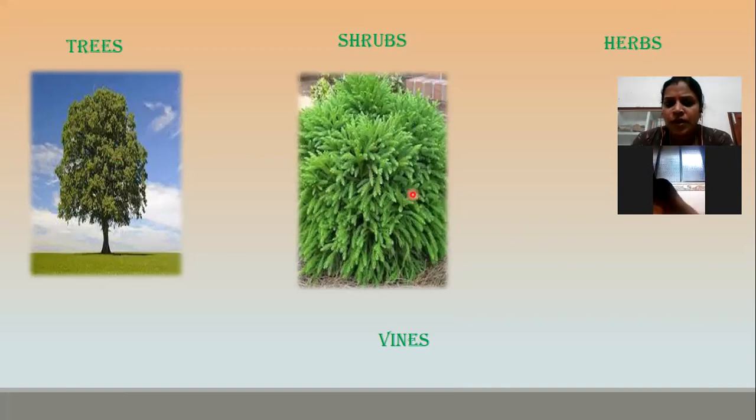So let's see the difference between trees and shrubs. From the picture, can you make out the differences between trees and shrubs? Can you tell me any one difference? Trees are not touching the ground. Very good. Shrubs are touching the ground. Yes, so we can say that trees grow taller. But in case of shrubs, they are short. When compared to trees, shrubs are short.